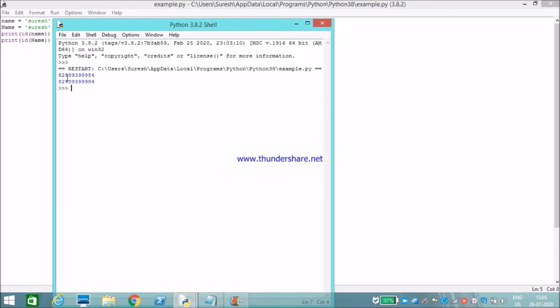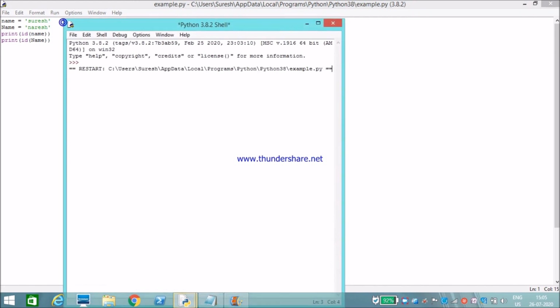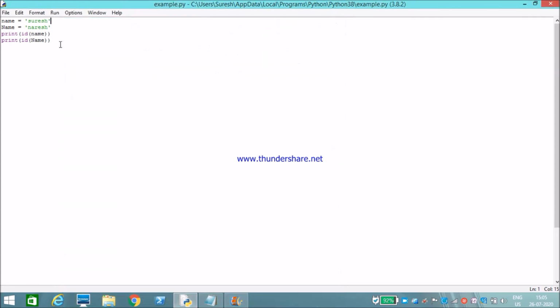See, the memory address showing here is the same. The value is the same, right? That's why the memory address is showing the same. For example, Naresh. See, the memory address is different. So it is case sensitive.